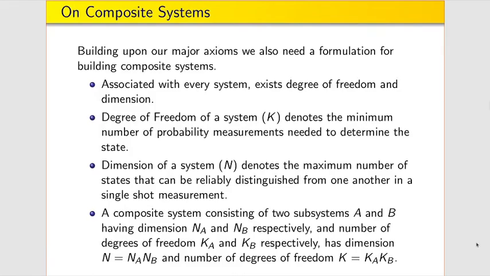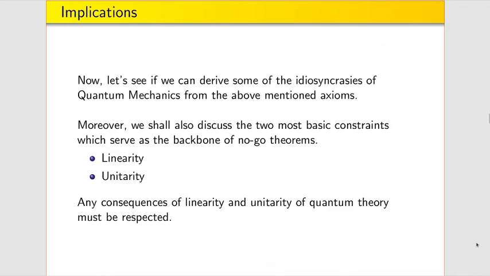Also, based on these axioms, we can develop statements that govern composite systems, involving the degrees of freedom and the dimension of the system. More specifically, we can get a relation between subsystems and their composite systems with respect to these two entities.